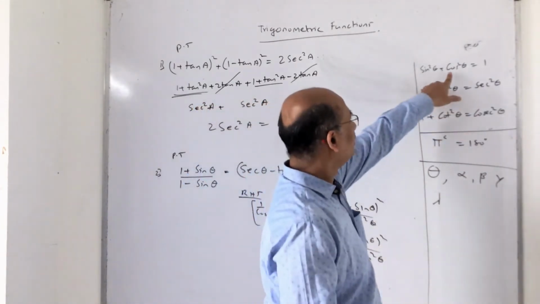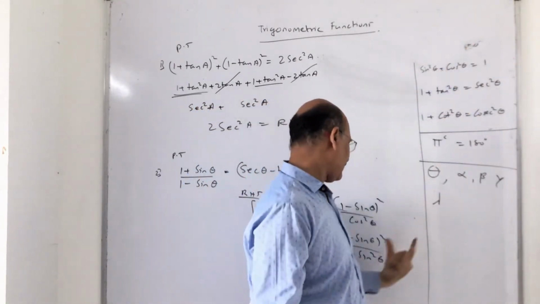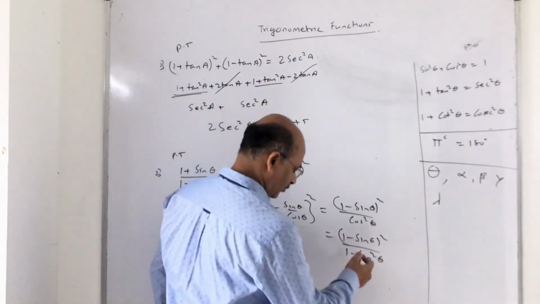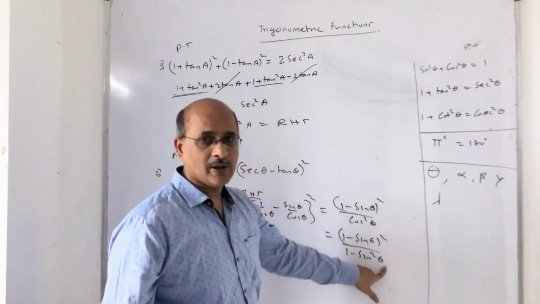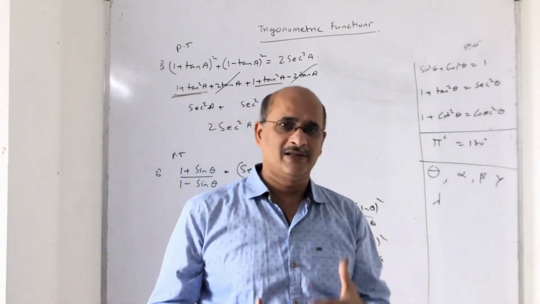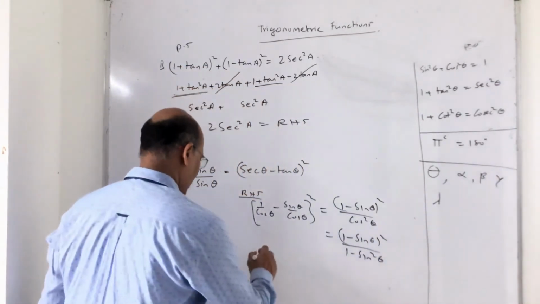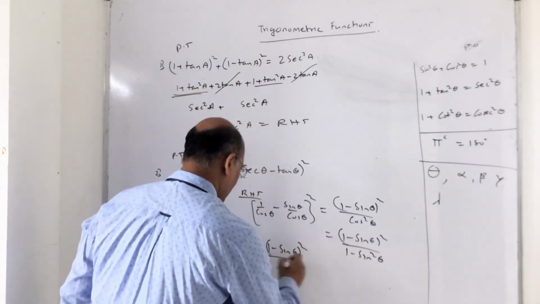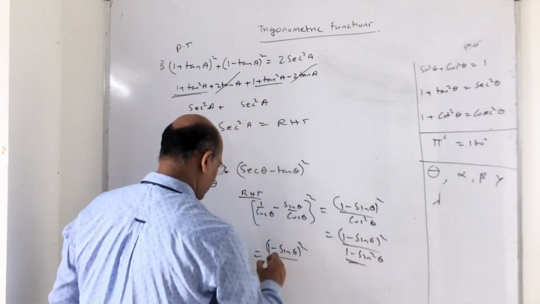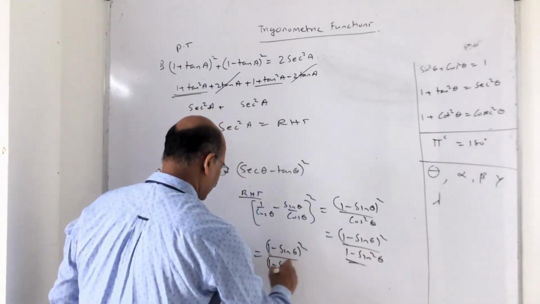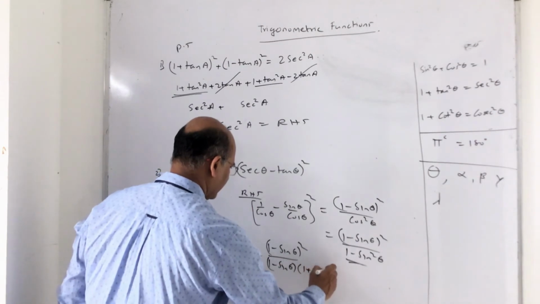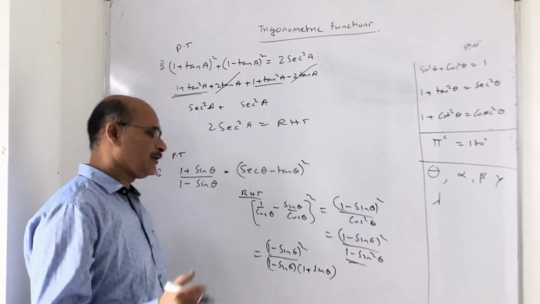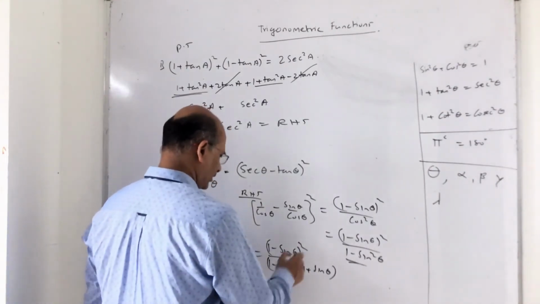Understand this? Cos square theta, sin square theta goes to that side, it is 1 minus sin square theta. 1 minus sin square theta you can always write as 1 minus sin theta into 1 plus sin theta, applying a square minus b square. Eventually, the numerator will be 1 minus sin theta whole square, and the denominator 1 minus sin theta into 1 plus sin theta. For you to understand it might be easier, because in class 10, I repeat, you have done more difficult sums than this. So coming to the point, this cancels, this cancels.